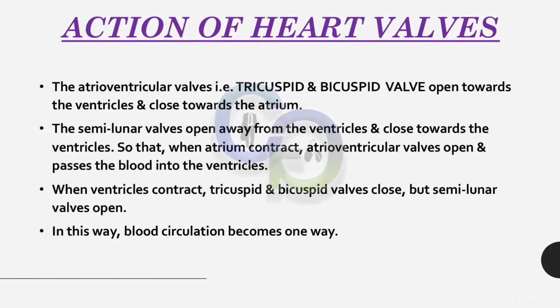Action of heart valves. The atrioventricular valves, that is the tricuspid and bicuspid valves, open towards the ventricles and close towards the atrium. The semilunar valves open away from the ventricles and close towards the ventricles, so that when the atria contract, the atrioventricular valves open and pass the blood into the ventricles. When the ventricles contract, the tricuspid and bicuspid valves close, but the semilunar valves open. In this way, blood circulation becomes one way.